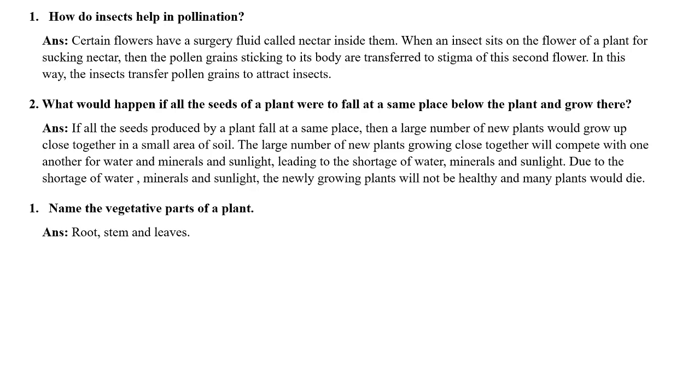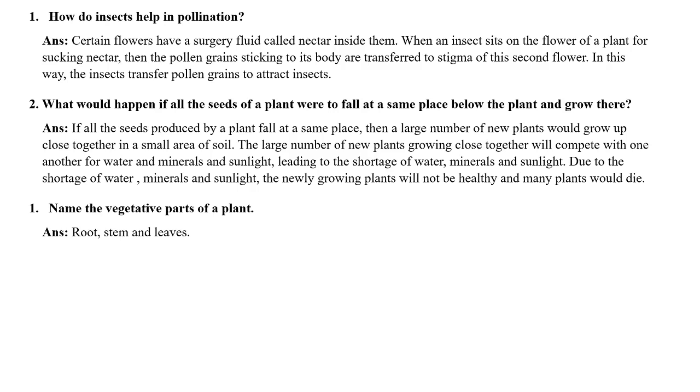Then the pollen grains stick to their body, and again when the insect moves, it goes and transfers them to the stigma of the second flower. So in this way the insect transfers the pollen grains to attract insects. Can you give an example of what type of insect helps in pollination? Yes, it can be a butterfly. Butterfly is an example.